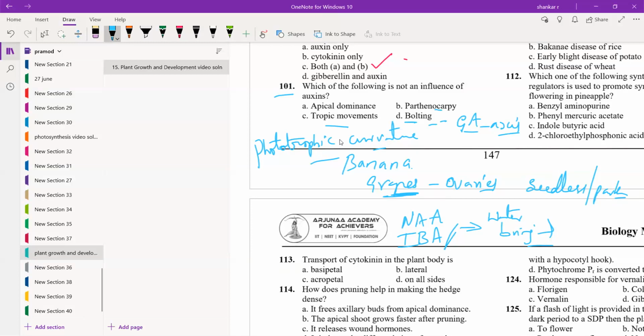Gibberellic acid stimulates the stem into a floral axis, which we call a peduncle. That helps in the production of more floral axis, resulting in more yield in the crops. Next question.